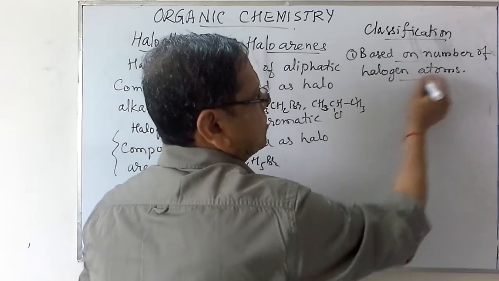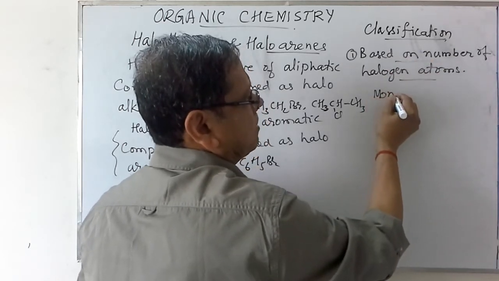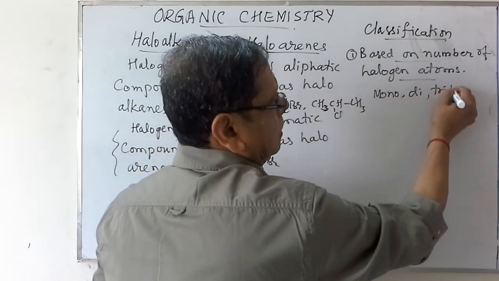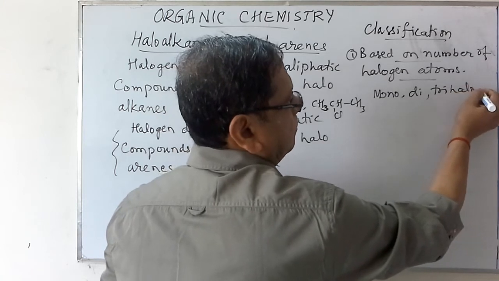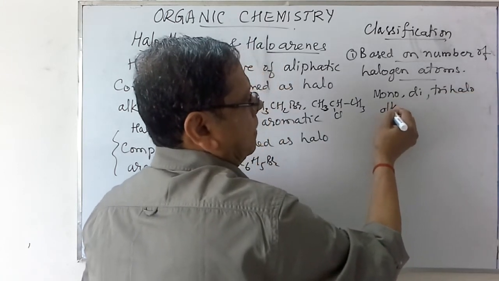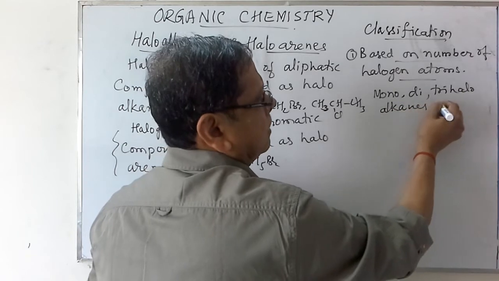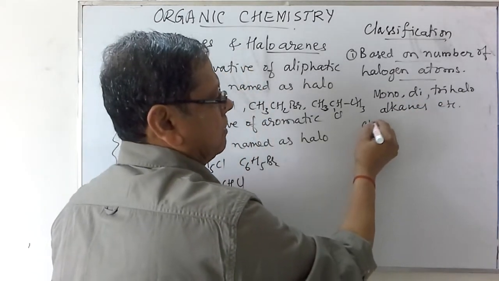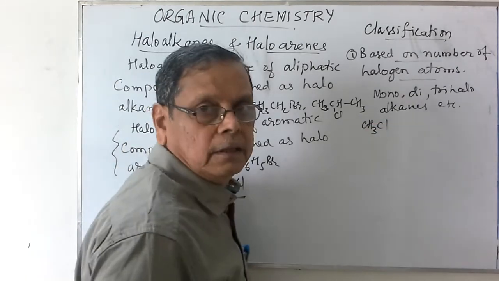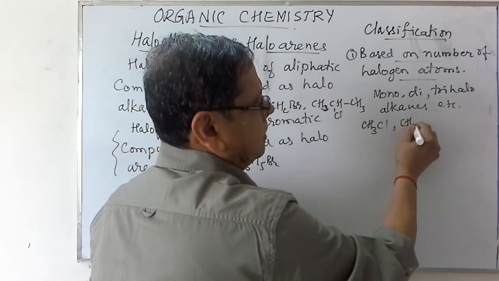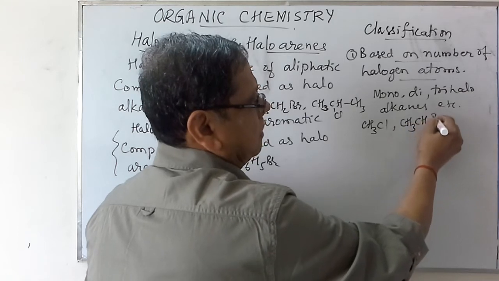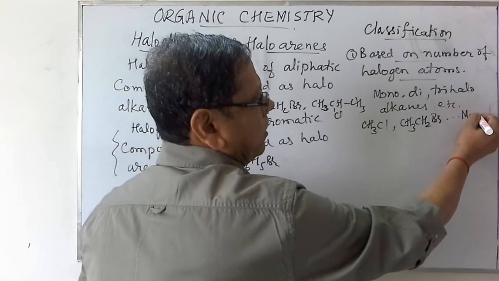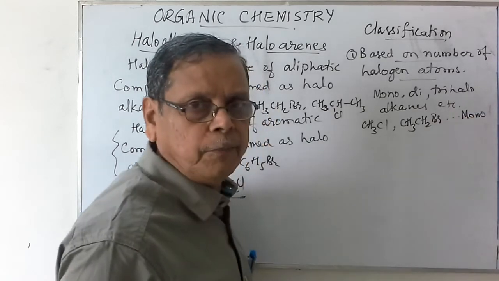Based on the number of halogen atoms, they are classified as monohalo, dihalo, trihalo alkanes, etc. For example, if you consider this methyl chloride, ethyl bromide, CH3CH2Br, these are all containing only one halogen atom, therefore they are named as the monohalogen compounds.